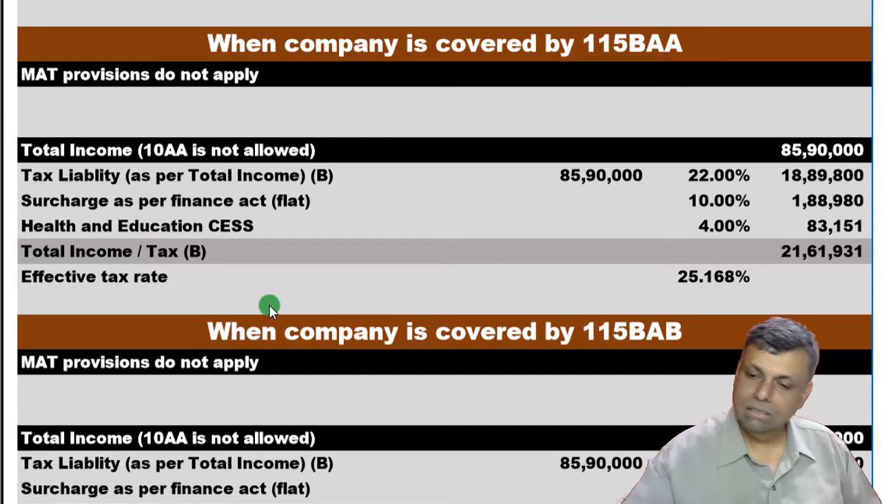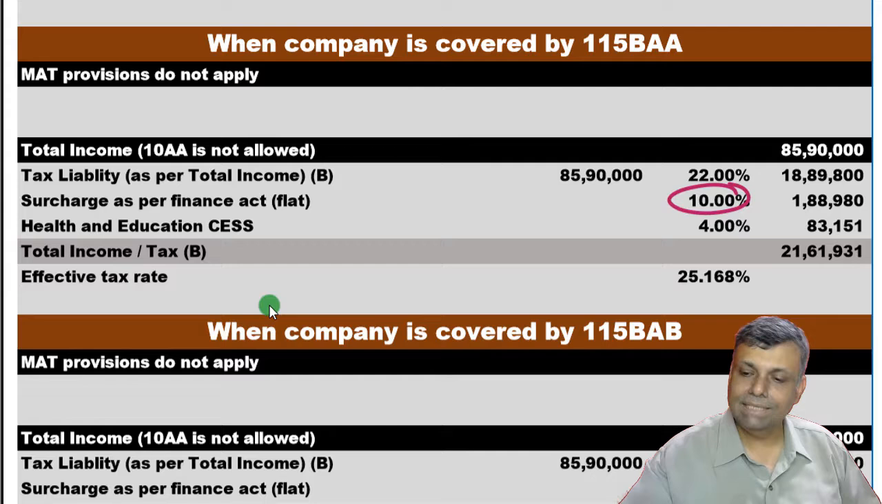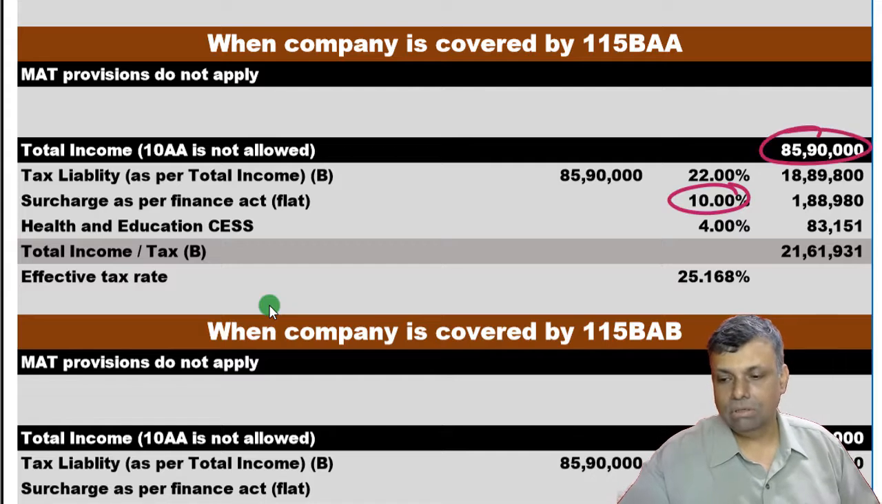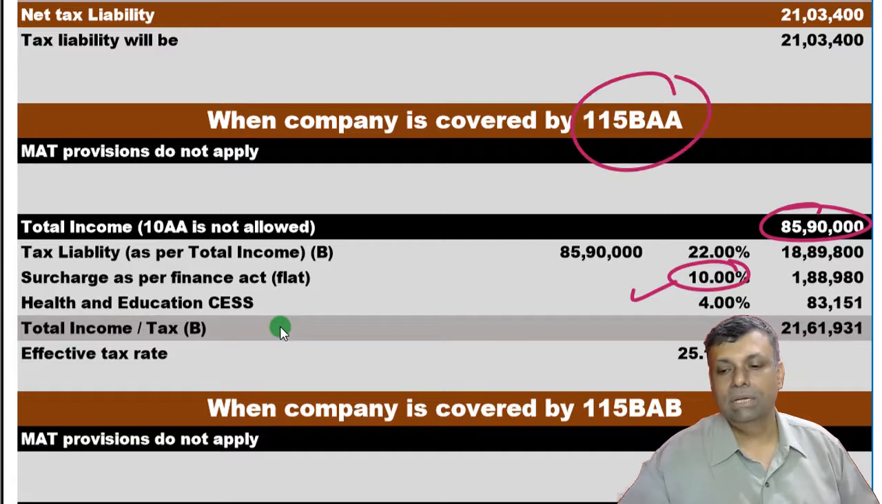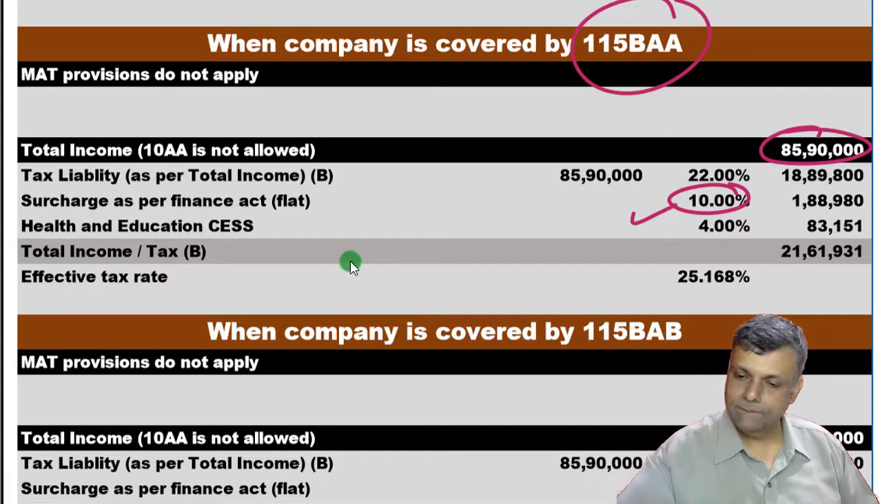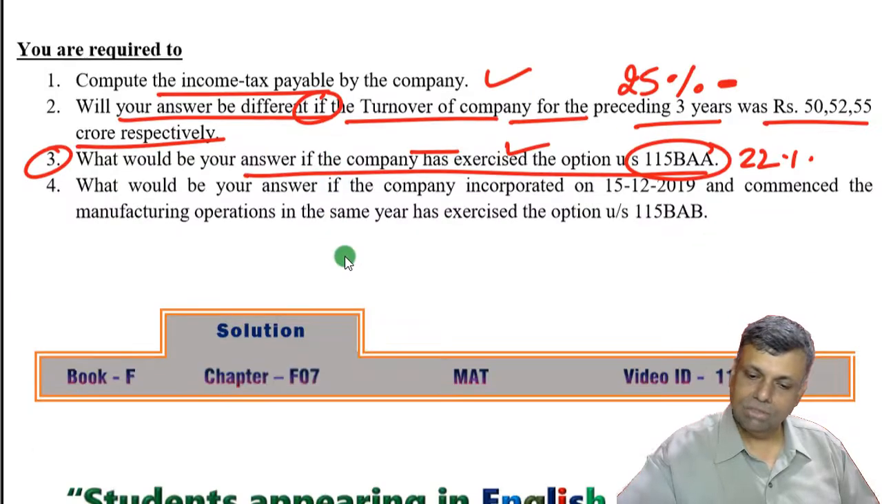See, it is a flat surcharge. My income is not crossing any limit, but in any case, it is a flat surcharge. And the MAT does not apply. So this is how the tax liability has undergone a change if I was a company covered by 115BAA. So this is your tax liability. Now let's see the next part of the question.